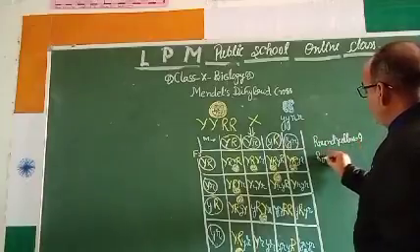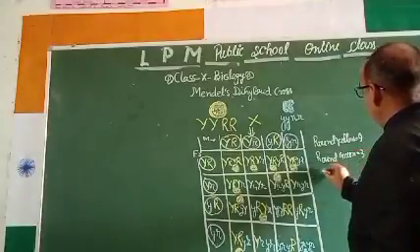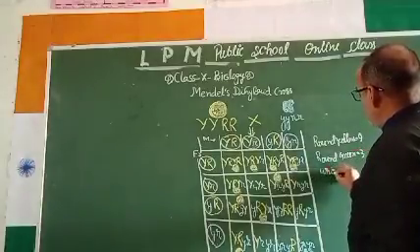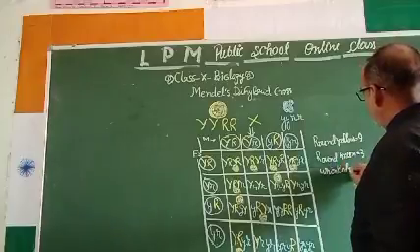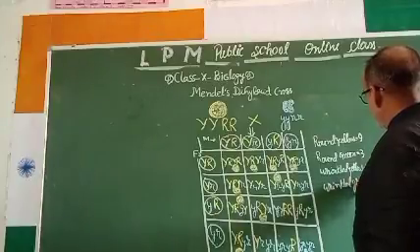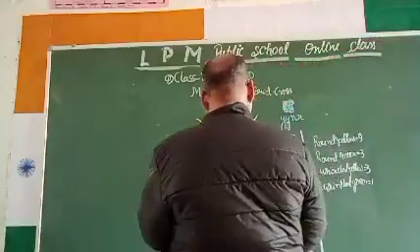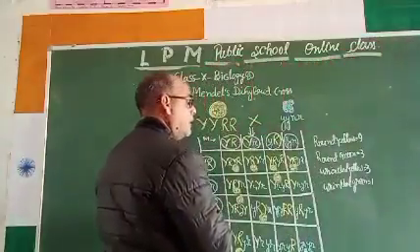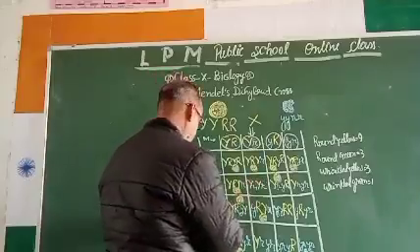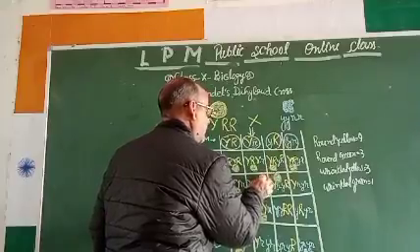Then round green he got 3. Then wrinkled yellow he got 3. Then wrinkled green he got 1. So he got 9:3:1 ratio. And what he got, see here, yellow wrinkled. So wrinkled yellow he got 1.